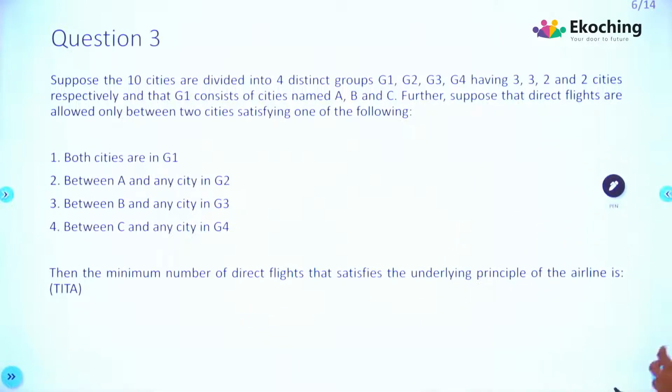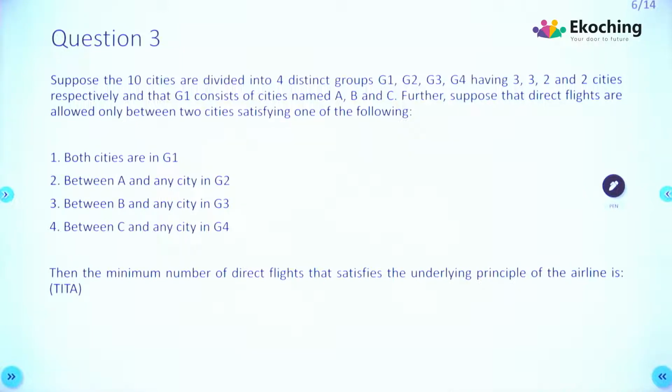Okay, so this question is as lengthy as the data itself, right? Suppose the 10 cities are divided into 4 distinct groups, G1, G2, G3 and G4, having 3, 3, 2 and 2 cities respectively. And that G1 consists of cities named A, B and C. Look, it is stated that G1 has A, B and C. Further, suppose that direct flights are allowed only between 2 cities satisfying one of the following.